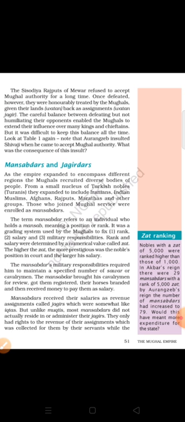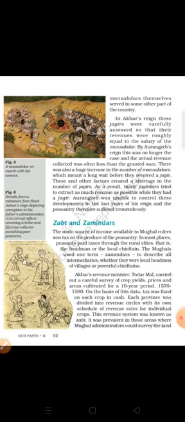Okay, but unlike the Muktis, most Mansabdars did not actually reside in their jagirs. They only had the right to revenue of their assignments, which was collected by their servants, while the Mansabdars themselves served in some other part of the country. So they can be divided into different subas.